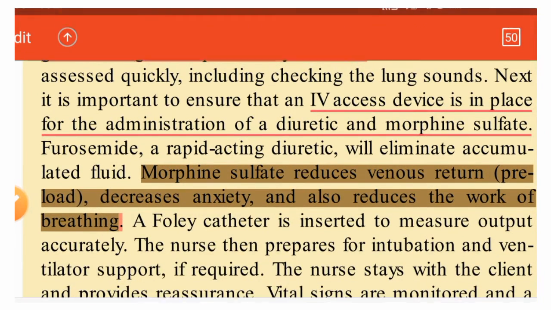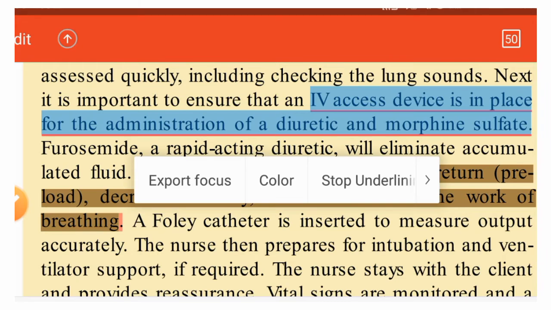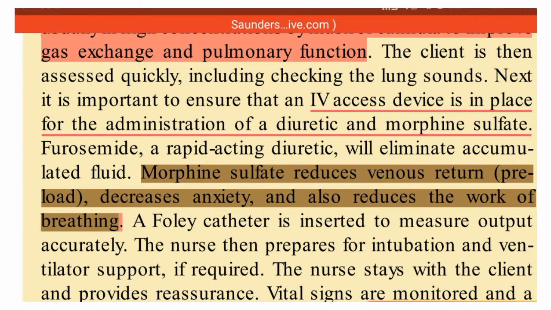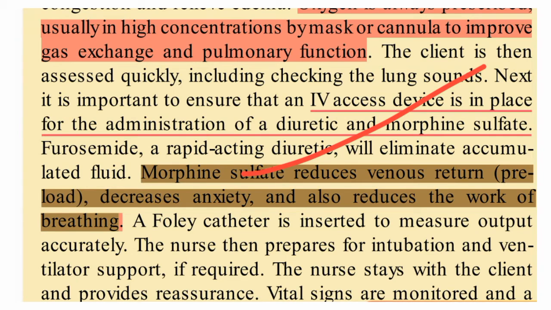For that, diuretics and morphine sulfate we need to give. Why are we giving morphine? Morphine sulfate reduces the venous return that is coming, decreases the anxiety, and also reduces the work of breathing.